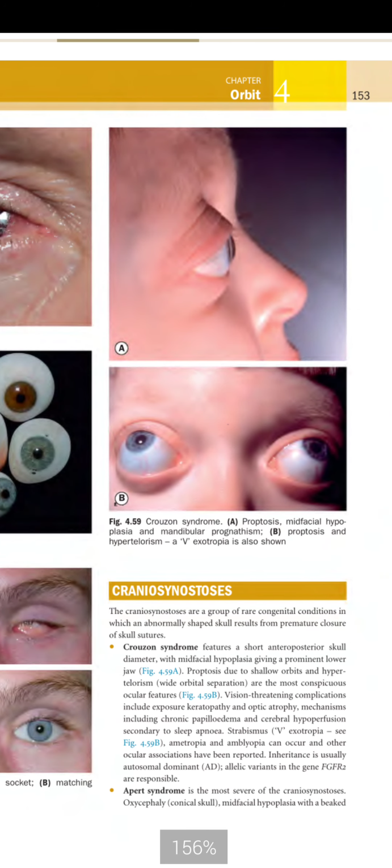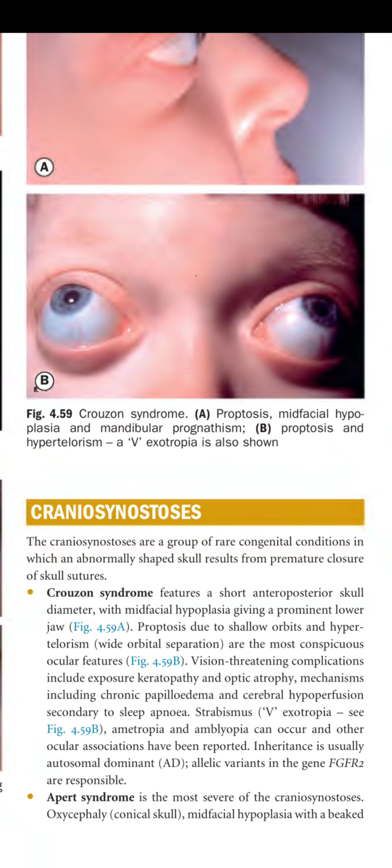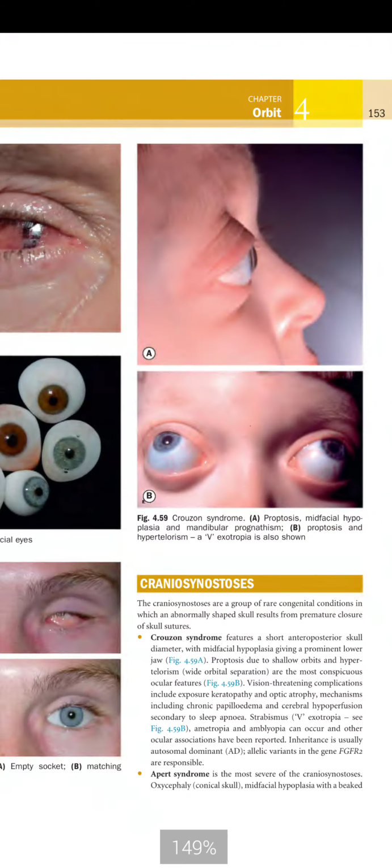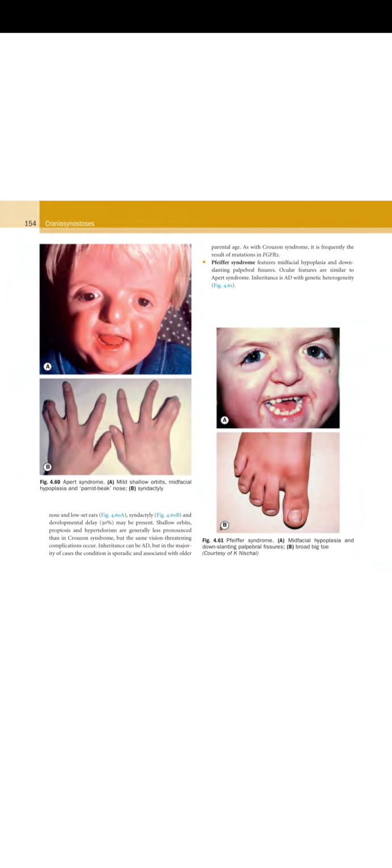Next is craniosynostosis. Basically these are developmental or congenital disorders. Craniosynostoses are a group of rare congenital conditions in which an abnormally shaped skull results from premature closure of a skull suture. You know that there are different skull sutures, like the occipital suture and parietal suture. So when there is premature closure of a skull suture, it causes an abnormally shaped skull. First is Crouzon syndrome, then there is Apert syndrome, and then there is Pfeiffer syndrome.